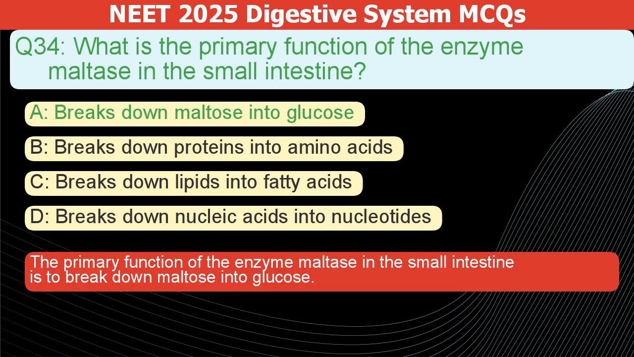The correct answer is A. The primary function of the enzyme maltase in the small intestine is to break down maltose into glucose.